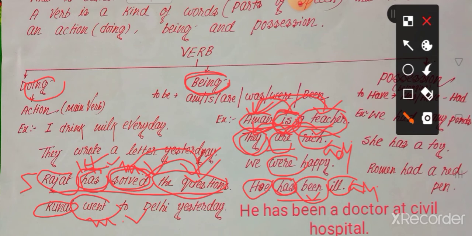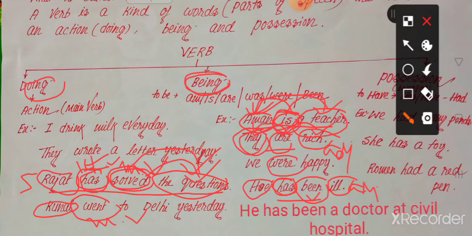Has and the V3 form show the present perfect tense. That's why has been is present perfect tense here. Has is used here as a helping verb, and been is used here as the main verb. So, he has been ill. He has been ill.